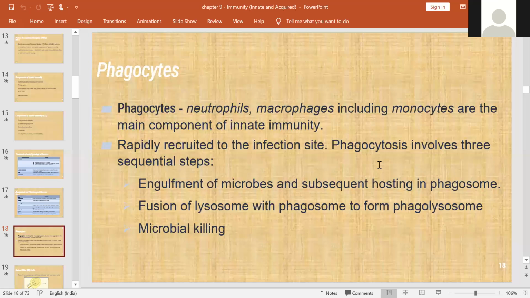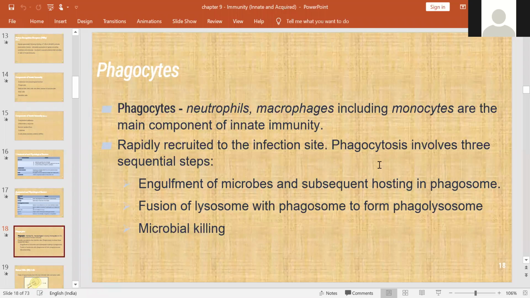And the second one is phagocytes. In phagocytes, neutrophils, macrophages. This includes the monocytes. These are the main components of innate immunity. And whenever there is a microbe entry, definitely there will be phagocyte recruitment. After that, three sequential steps will be there.